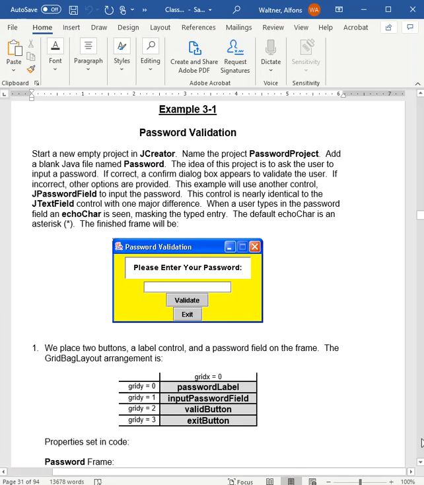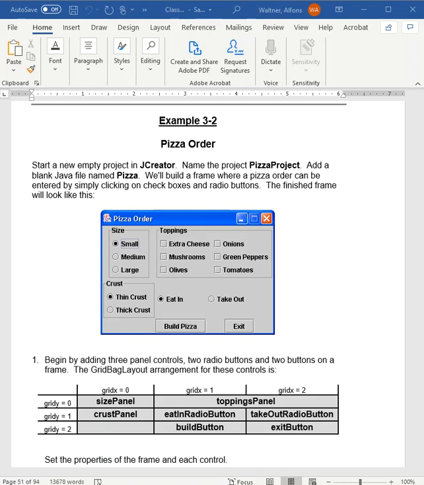Okay, I'm going to skip through it really quick here. In fact, I'm going to pause it and I'll come up with the next example. Okay, here's the second example that's in chapter 3. And in this one, we're going to learn how to do radio buttons and check boxes and then have other buttons and process the information. So it's a pizza order form.